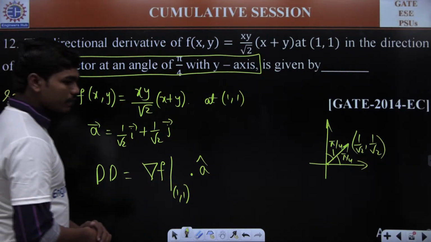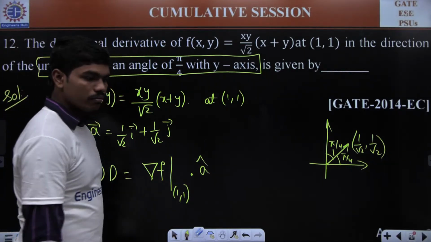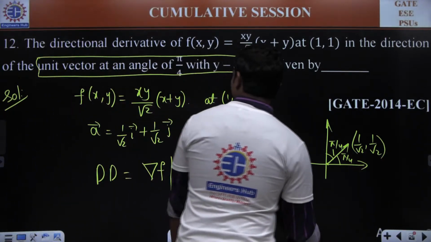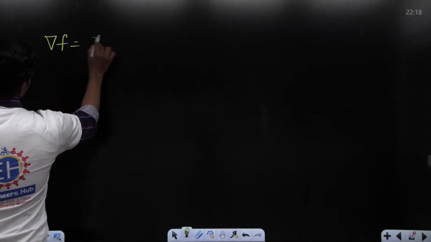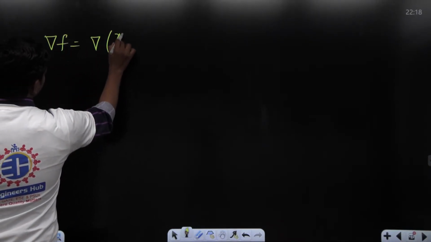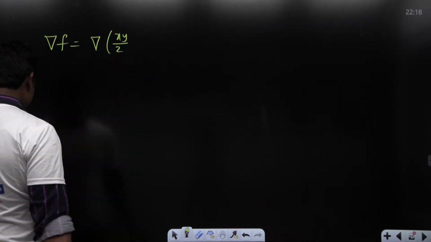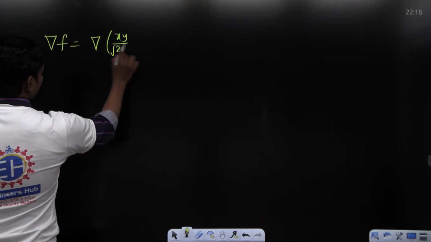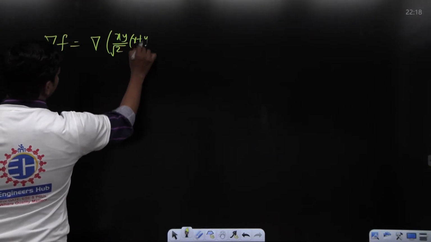Look, if you calculate the gradient of f, Kalimula, you are also telling it's 3. Let me try to solve this. Del f is nothing but del of xy by 2. Is this the function they have given? Xy by root 2 into x plus y. This is what you have.